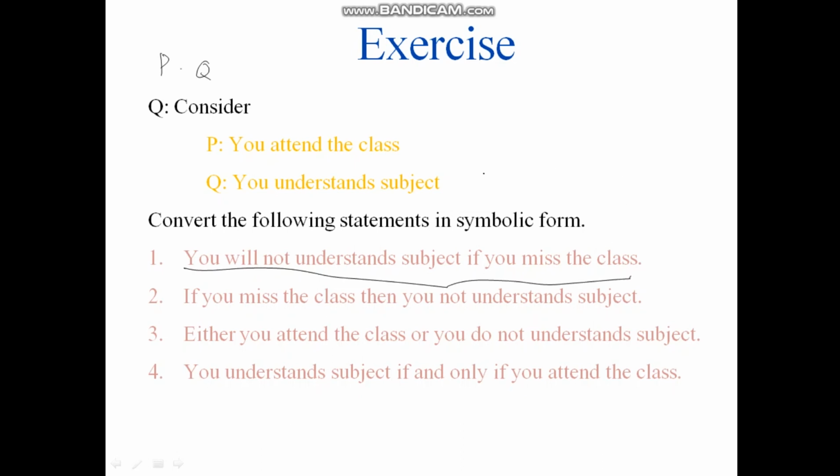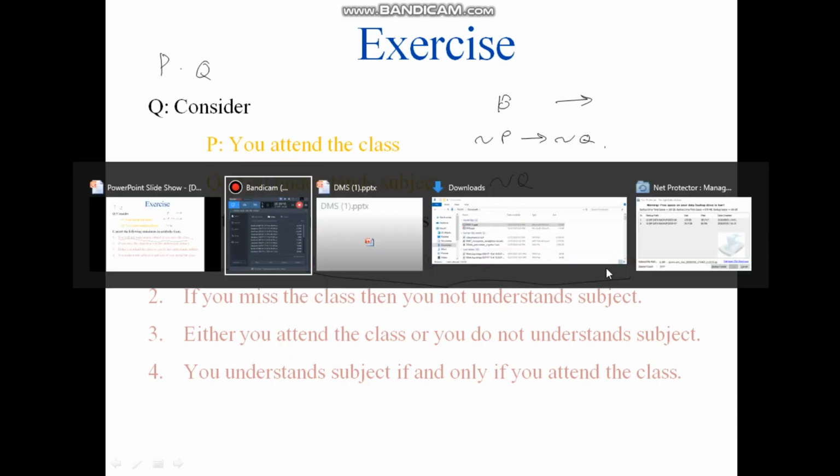So you will not understand the subject, so it is not Q. And since there is an if, implication is used. If you miss the class, it is again not P, so it will be not P implies not Q, the first one. Similarly, you can take the next examples and solve them.